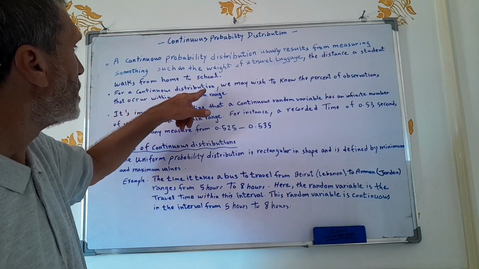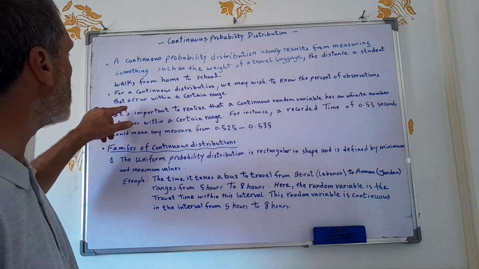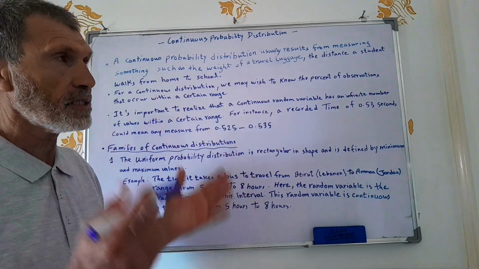For a continuous distribution, we may wish to know the percent of observations that occur within a certain range. Let me give you an example here.